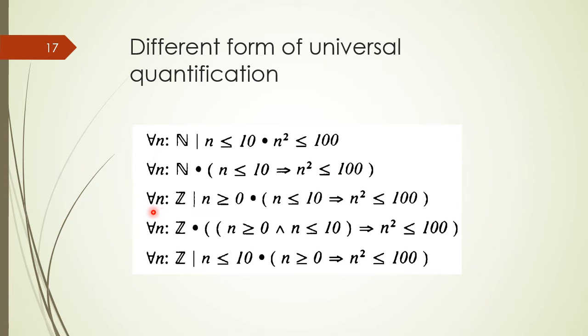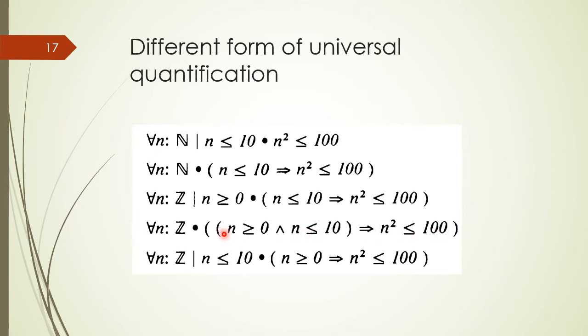We have another example with a different domain, the set of all integers: for all n of type set of integers, and this is a constraint that n is greater than or equal to 0. So we are making a constraint on our domain, and this is our predicate. If we make our constraint a part of our predicate, then it becomes an implicit quantification for the universal quantifier statement.